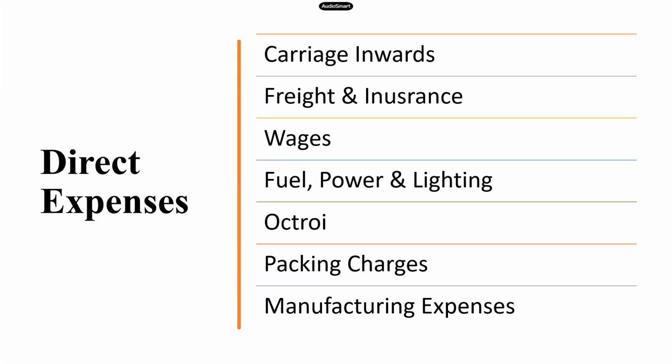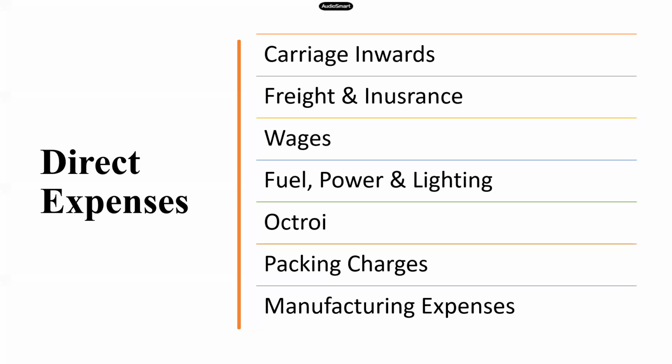Carriage inwards is the transportation incurred on bringing the raw materials into the business, or transportation incurred for purchasing the goods for the business. Always remember, carriage inwards is the transportation incurred on bringing the goods into the business. So now can you tell me what is carriage outwards? I told you carriage inwards. Now tell me what is carriage outwards.